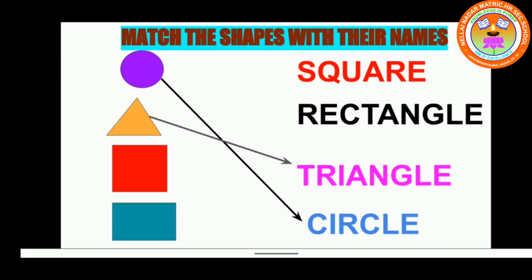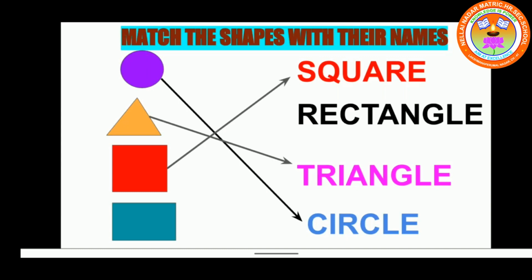See the third one. It's the shape of square. Can you tell me where is the spelling of square? Good. This is the spelling of square. S-Q-U-A-R-E. Square. Repeat with me. S-Q-U-A-R-E. Square. Good. Last one. See the last one. This is the shape of rectangle.